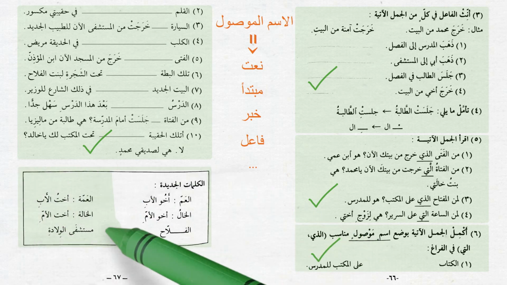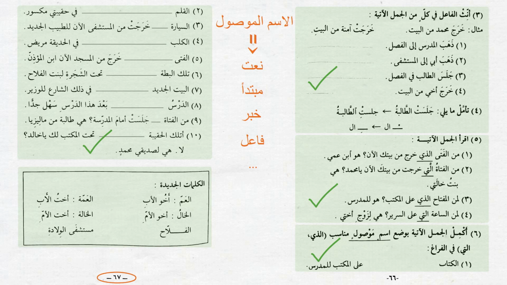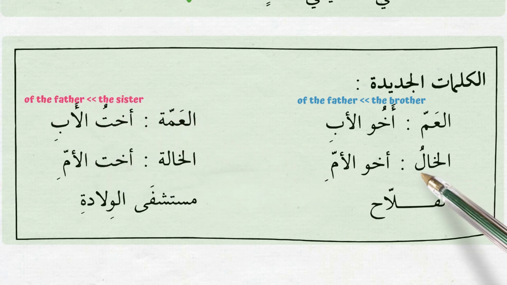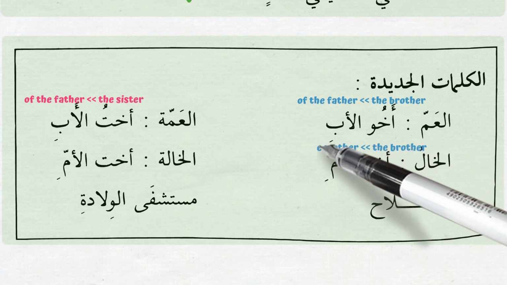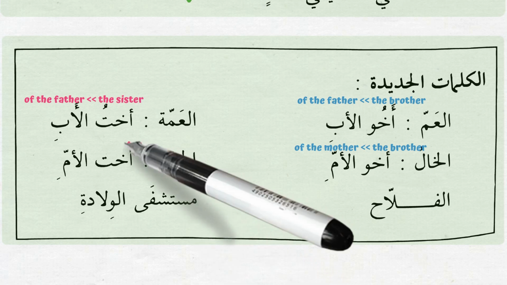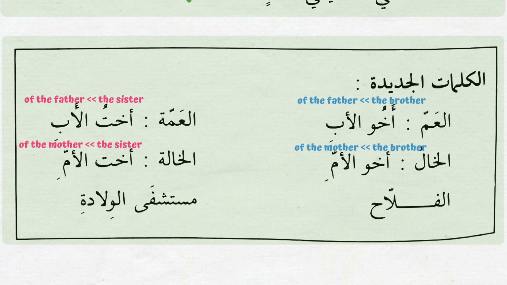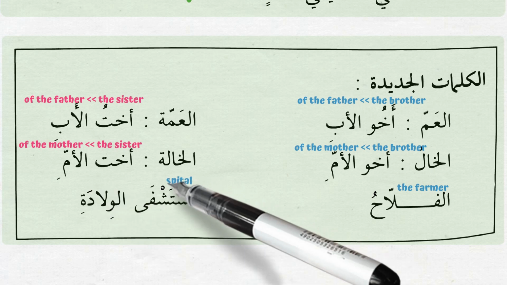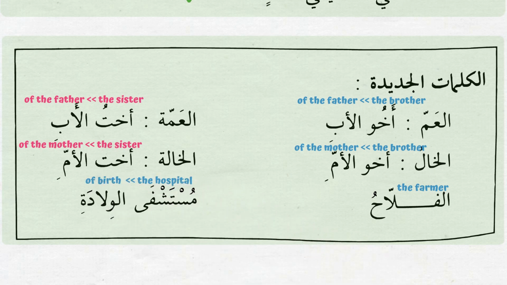Let's conclude the lesson by going through the new words at the end of page 67. العم means أخو الأب, the brother of the father. العمة means أخت الأب, the sister of the father. الخال is أخو الأم, the brother of the mother. الخالة is أخت الأم, the sister of the mother. الفلاح means the farmer. مستشفى الولادة is the maternity hospital, or literally the hospital of birth.